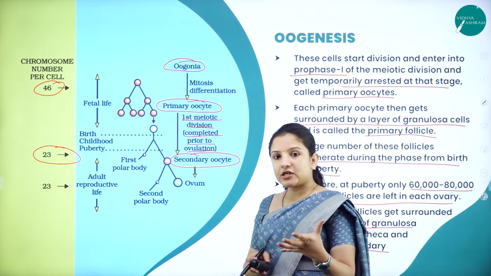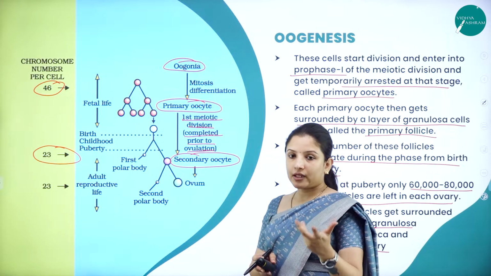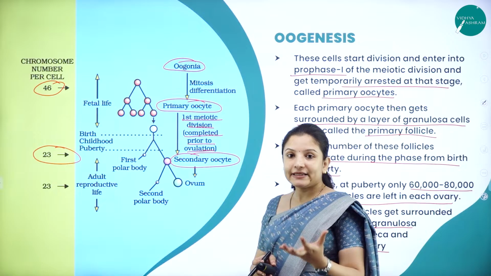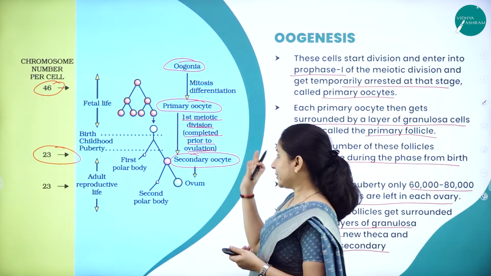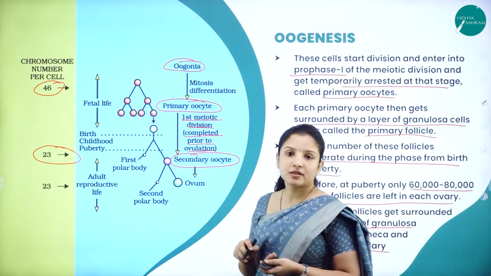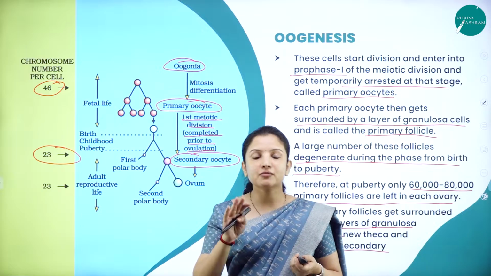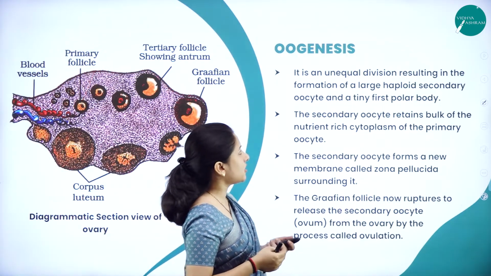Because if ovulation has to occur, then the Graafian follicle has to become mature, and then it has to burst open and release the mature ovum. So before ovulation, the first meiotic division would have been completed by the primary oocyte, moving into the secondary oocyte.